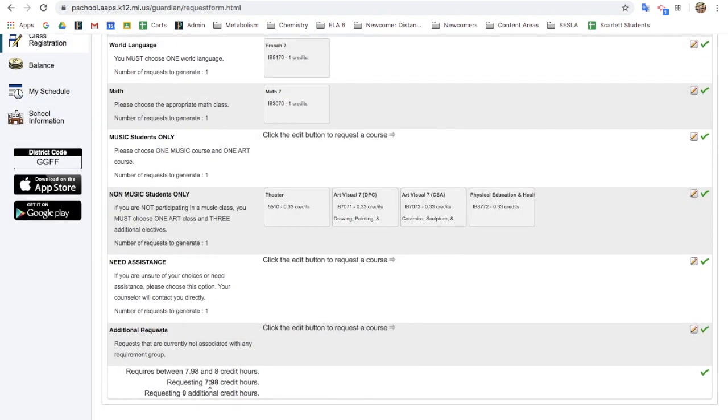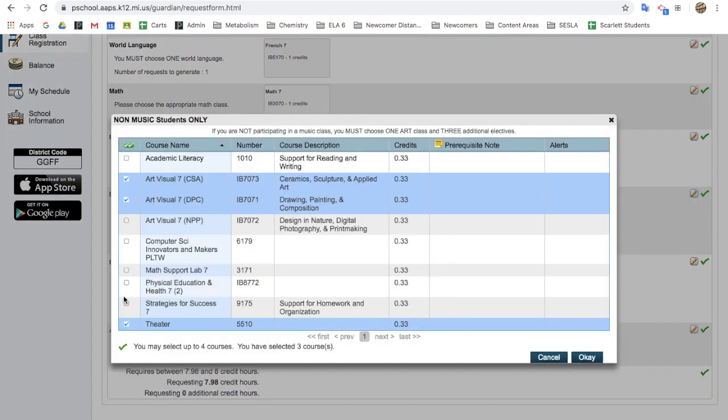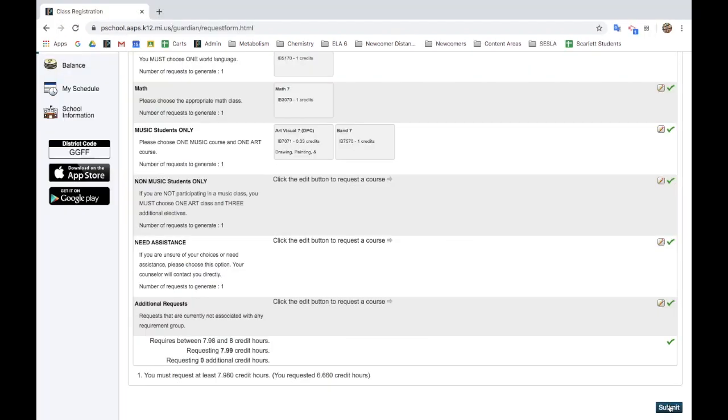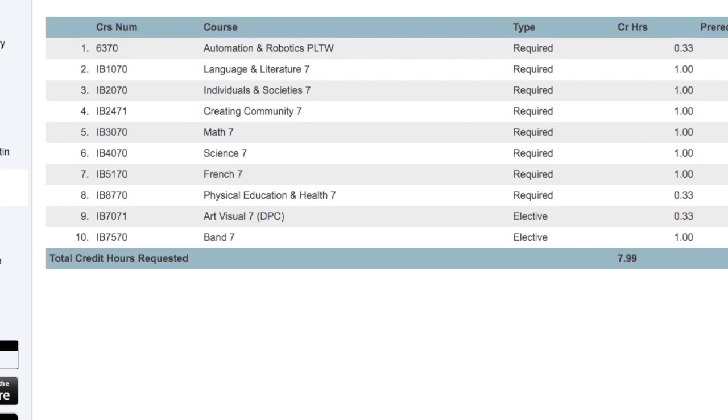At the bottom, it should say 7.98 credit hours. If you have less than this, you need to go back and make sure that you selected all your classes. If it says requesting 1 or 2 additional credit hours, you need to go back because you selected too many classes. Remember, you can edit by hitting the red check mark next to a class. When you have 7.98 credit hours, press Submit. If you see a screen that looks like this, you're all done.